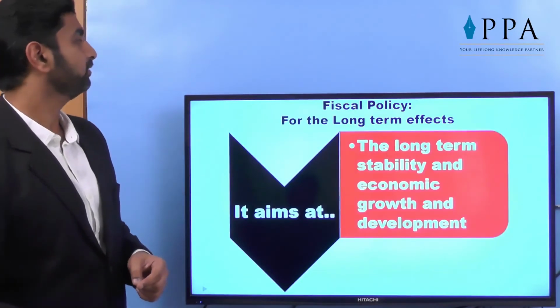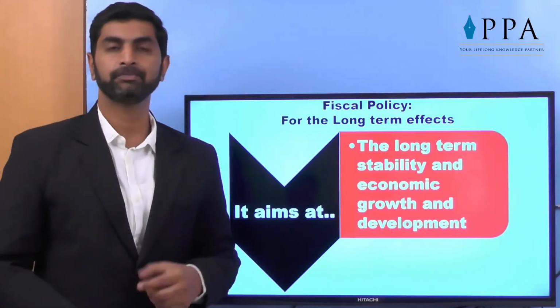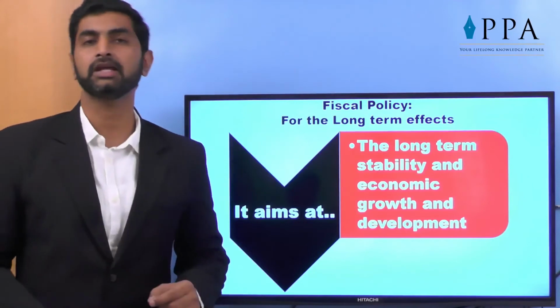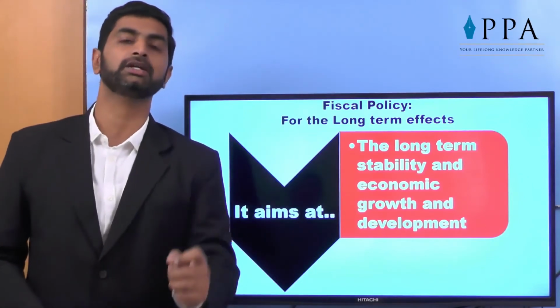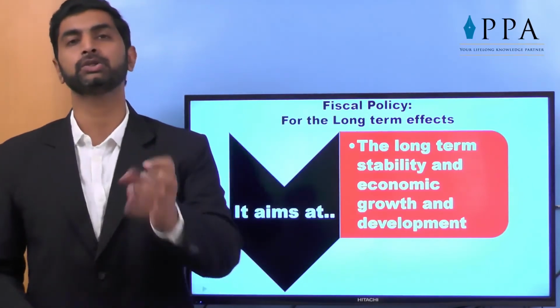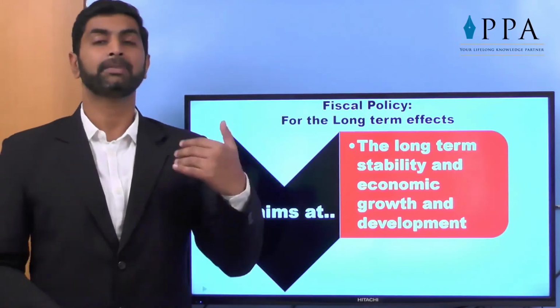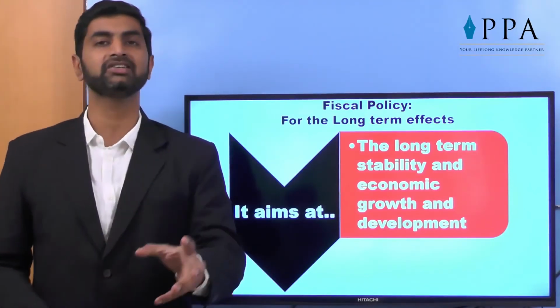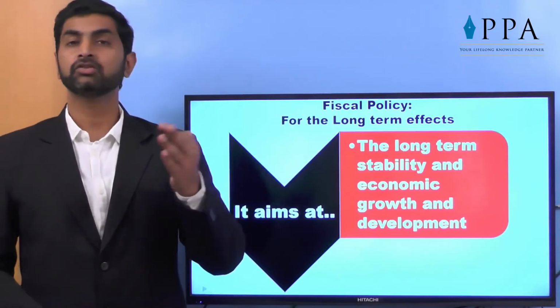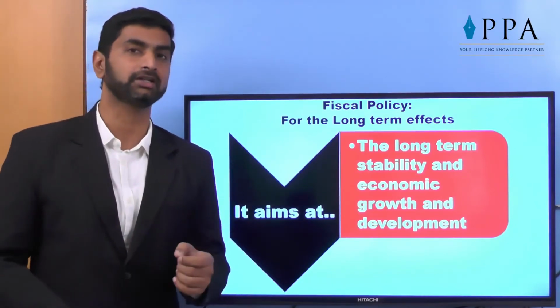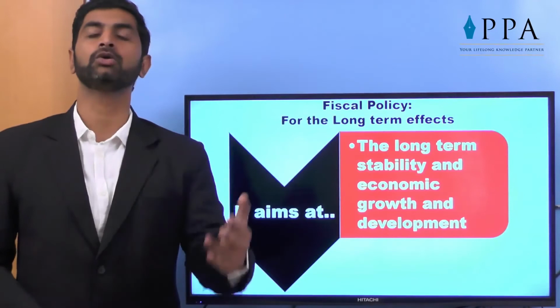So moving forward towards the long-term effects. As we have seen, these kinds of steps taken by government give a short-term impact. The prices go up, then the tool is introduced, prices come down. Prices go down, then the tool is introduced to get the prices up. So obviously these are used for the short term. But is it possible to have a long-term effect?